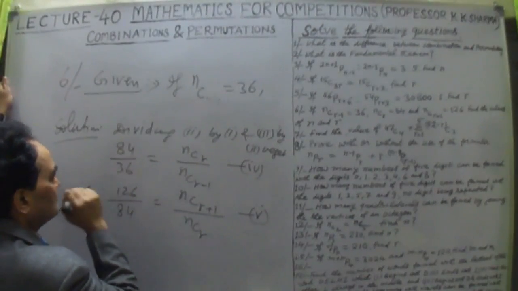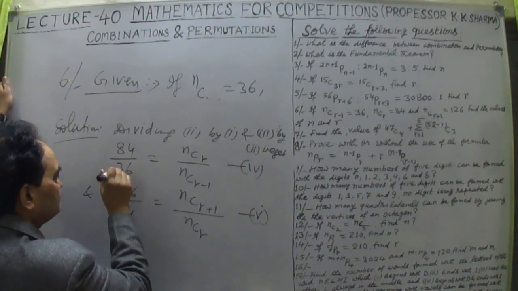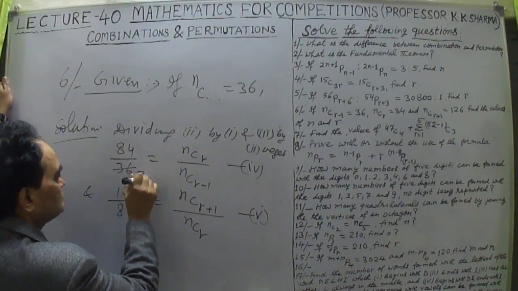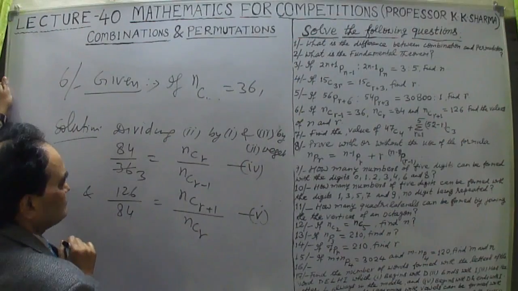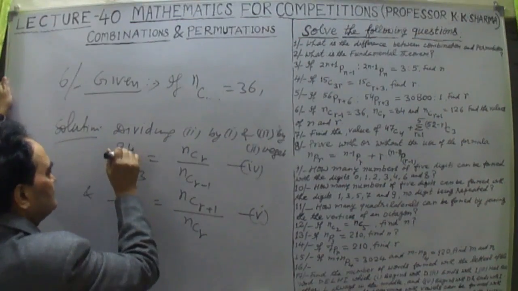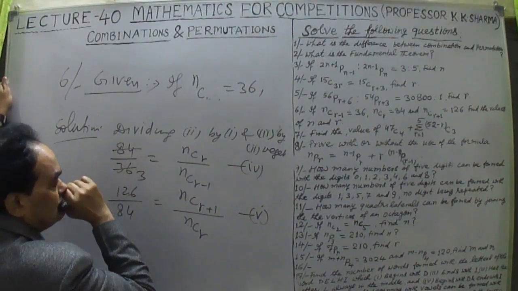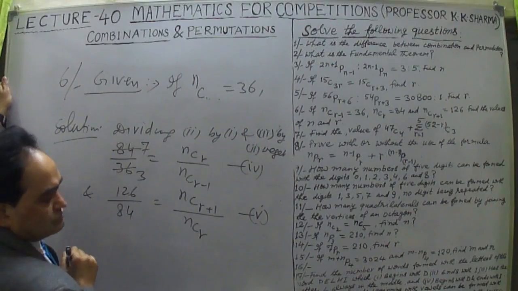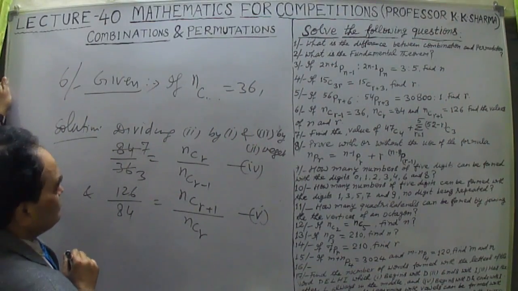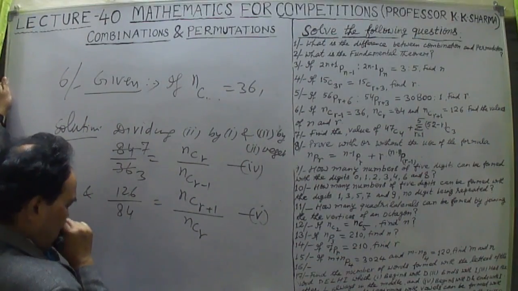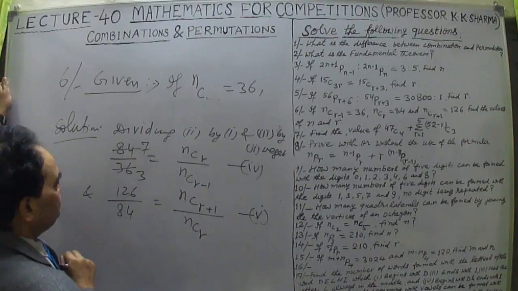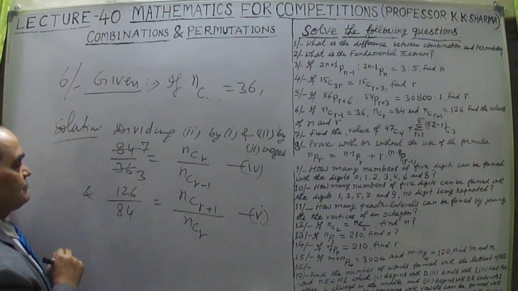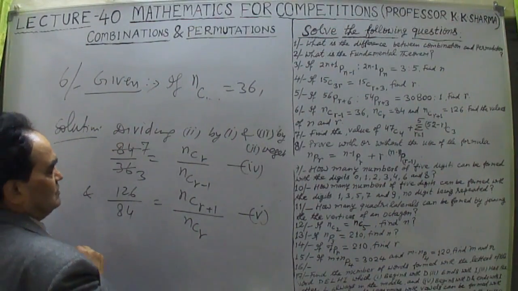What is the fourth one? 12 3s are 36 and 12 7s are 84, right? 12 7s are 84, so 7 upon 3 on the left hand side.